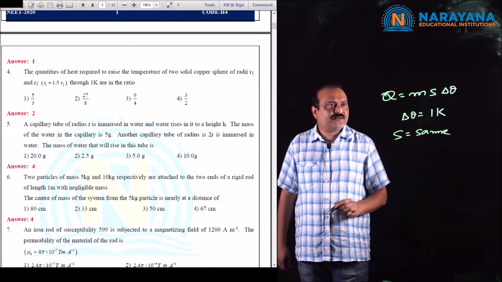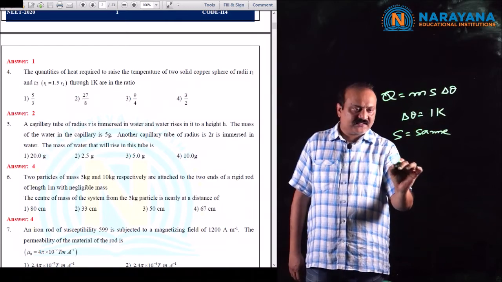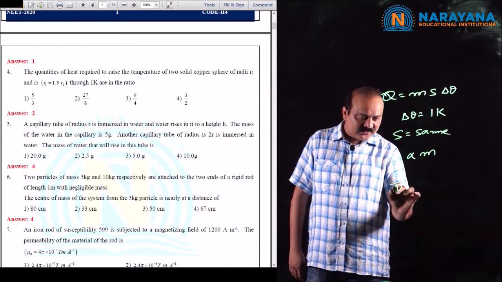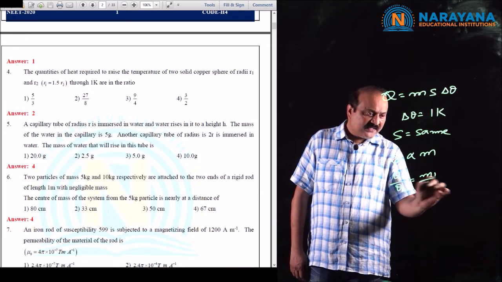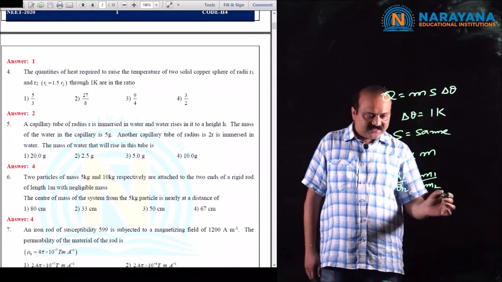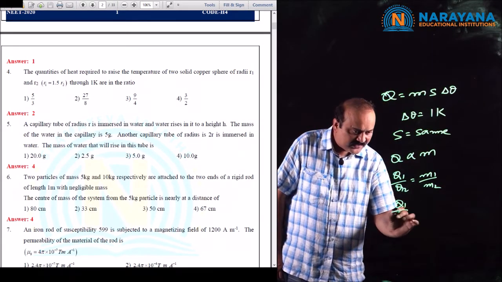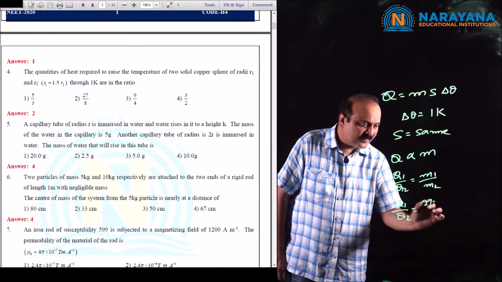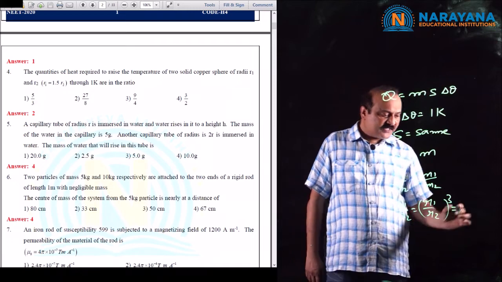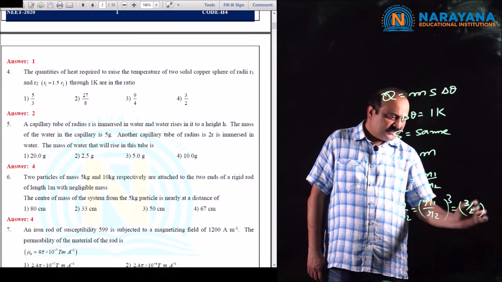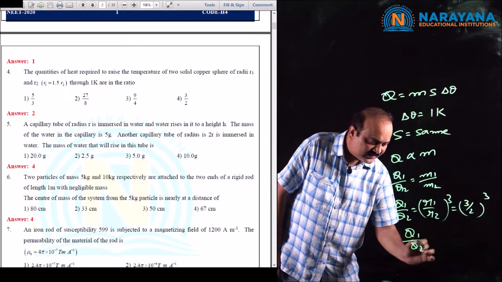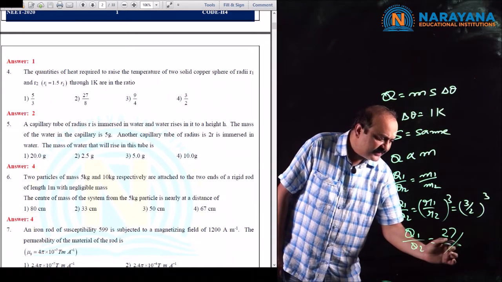So their specific heat is the same, that means s is the same. From this, Q is directly proportional to mass, therefore Q1 by Q2 is equal to M1 by M2. And the mass of the sphere is directly proportional to the cube of its radius, therefore Q1 by Q2 is equal to R1 by R2 whole cube. But R1 by R2 is nothing but 3 by 2, that is 3 by 2 whole cube. Therefore Q1 by Q2 is equal to 27 by 8.